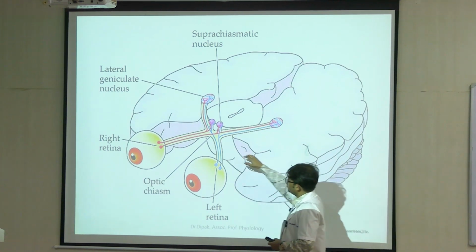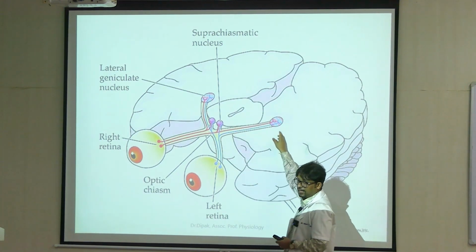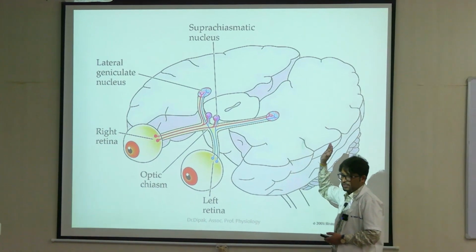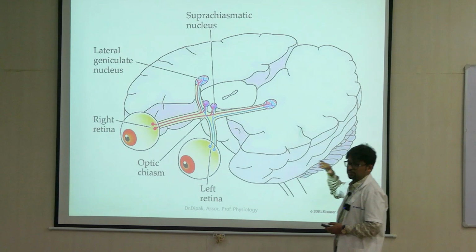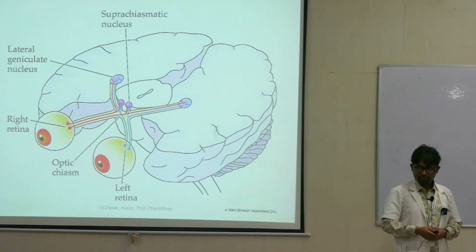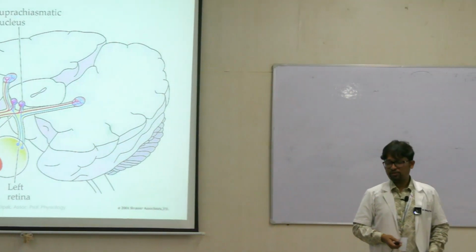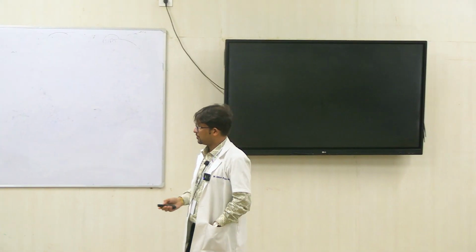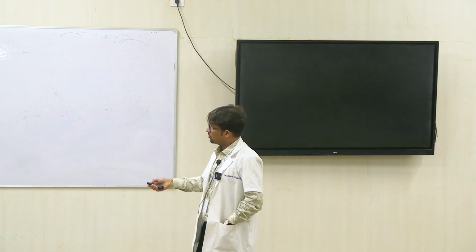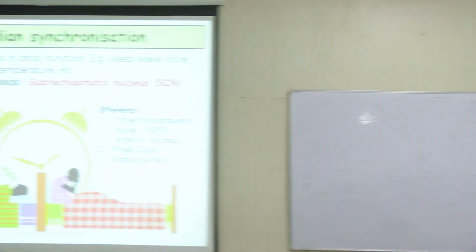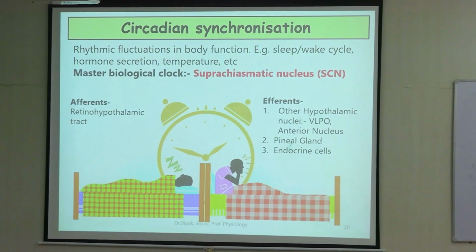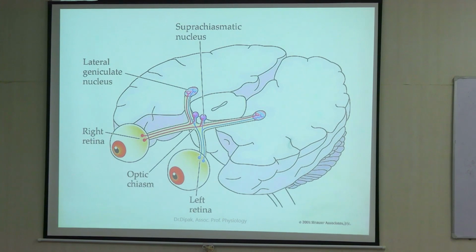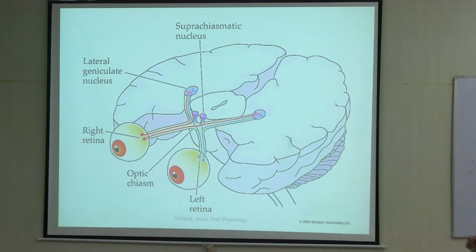From the suprachiasmatic nucleus, effector responses are generated and conveyed to the pineal gland to release melatonin. It is also conveyed to the superior cervical ganglion to bring about synchronization in the sympathetic nervous system, right? It is also going to some other nuclei associated with sleep and wakefulness, like the VLPO. So this is all happening within the hypothalamus.